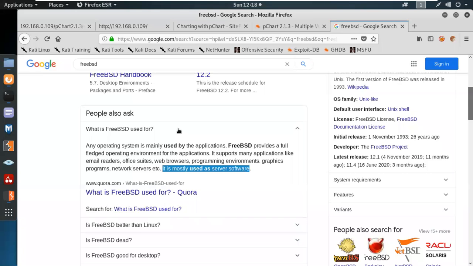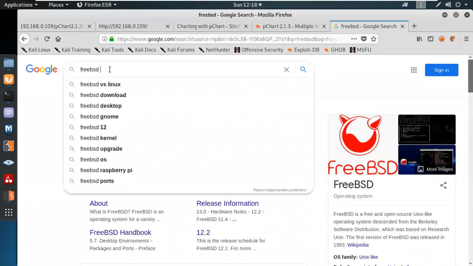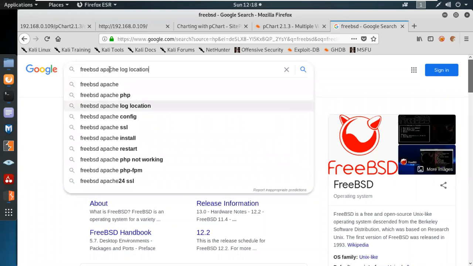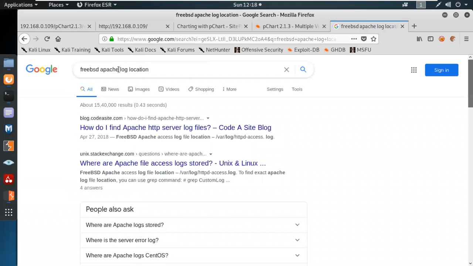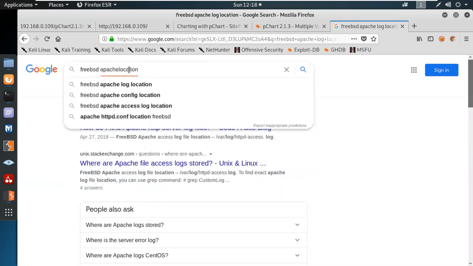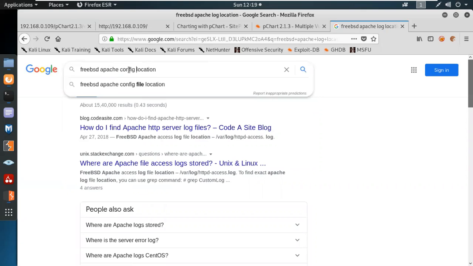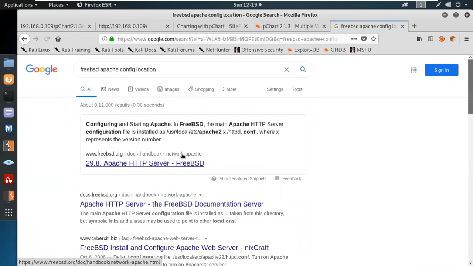So, FreeBSD Apache logs location. Let's use config location. See this one, configuration and starting Apache in FreeBSD. The main Apache HTTP server configuration file is installed as user local etc Apache 22 httpd.conf.